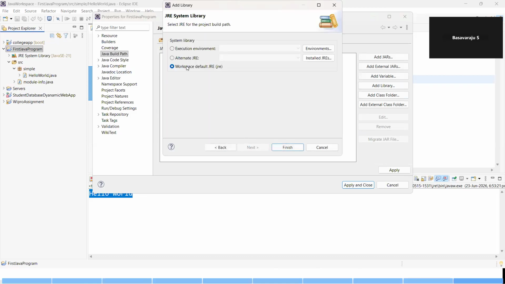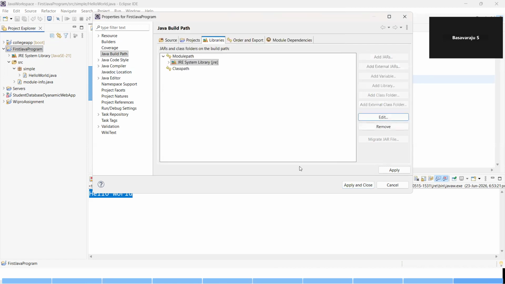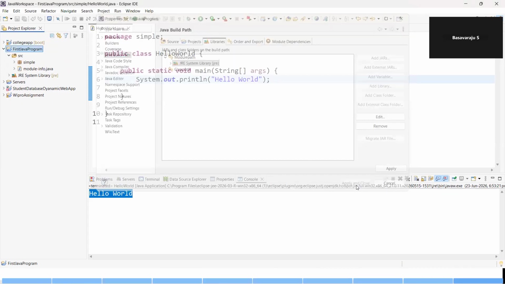Click on Next. Choose the option Workspace Default JRE. I'm using a JDK 17 version over there, so that JRE should be used. Earlier it was using a default version, where simple programs gave output but some programs may not give the output. So whatever versions you have installed on your laptop, if you want to use that, then choose this option. Click on Finish over there. Then click on Apply and Close.